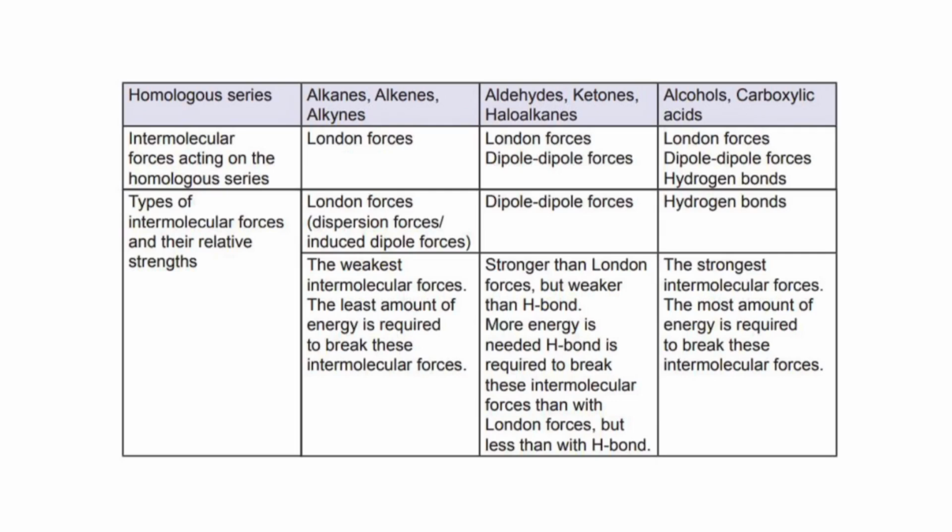So if you were to compare butanol and butanoic acid, butanoic acid would have a higher boiling point because carboxylic acids have 2 sites of hydrogen bonding compared to alcohols with only 1 site of hydrogen bonding. Right, so that is functional group and physical properties.